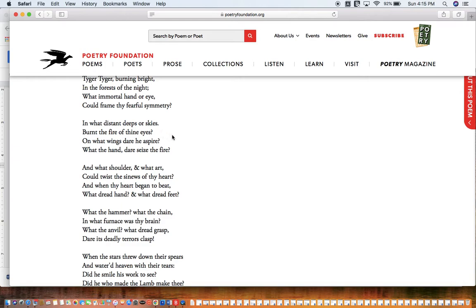Let's see how the next two lines play out. "On what wings dare he aspire?" So there's 7 again. "What the hand dare seize the fire?" There's 7 again. So it's 7 count, 6 count, 7 count, 7 count. So there's something interesting going on there.